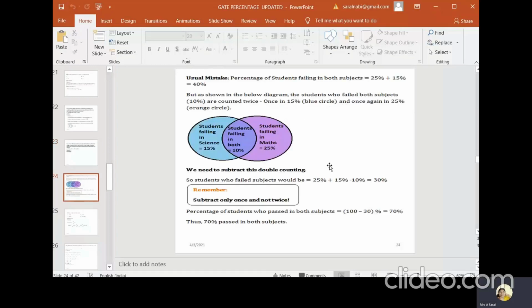So now you know that the common failures are 10%. What is their question? Percentage of students who passed in both the subjects.